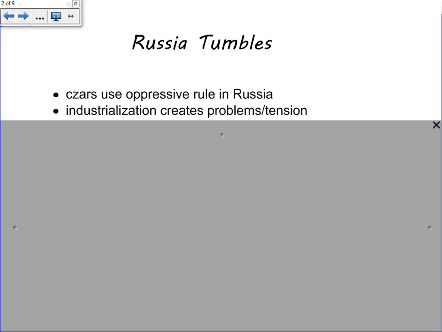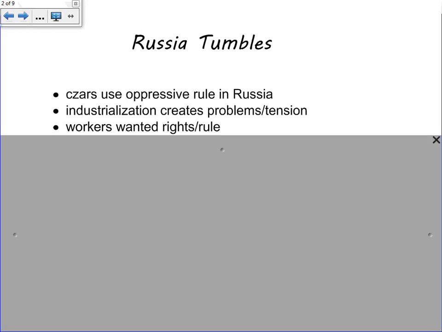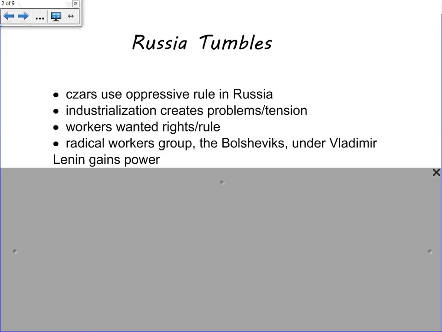One thing that's going to change the power of the czars is the Industrial Revolution. As the Industrial Revolution occurs, Russia becomes an industrialized nation and becomes one of the world's leading producers in steel. And because of that, the working class will increase. Well, as the working classes increase, they want to have new rights, and they want to have the opportunity to rule over the czars that have had this oppressive rule. So they're going to build up political parties, they're going to build up support amongst each other, and they're going to work to overthrow the czars.